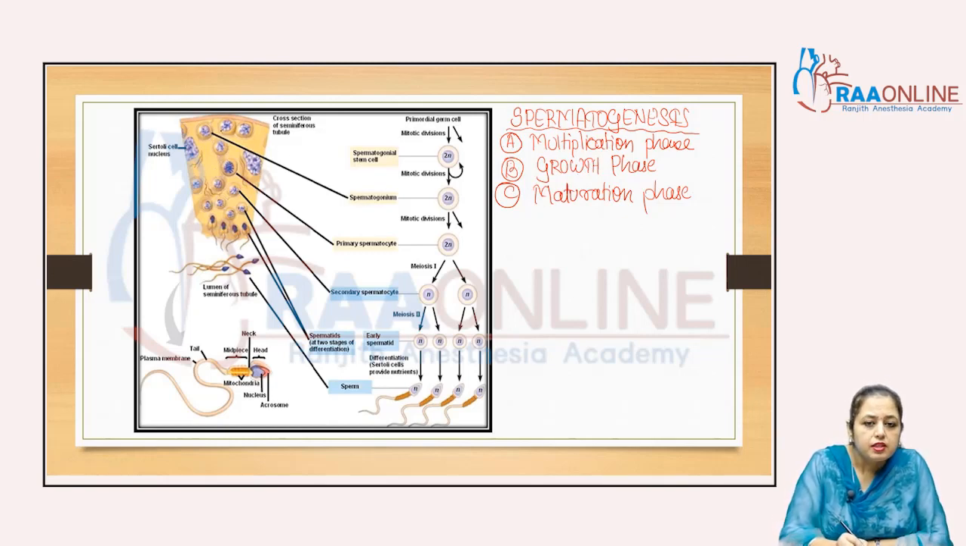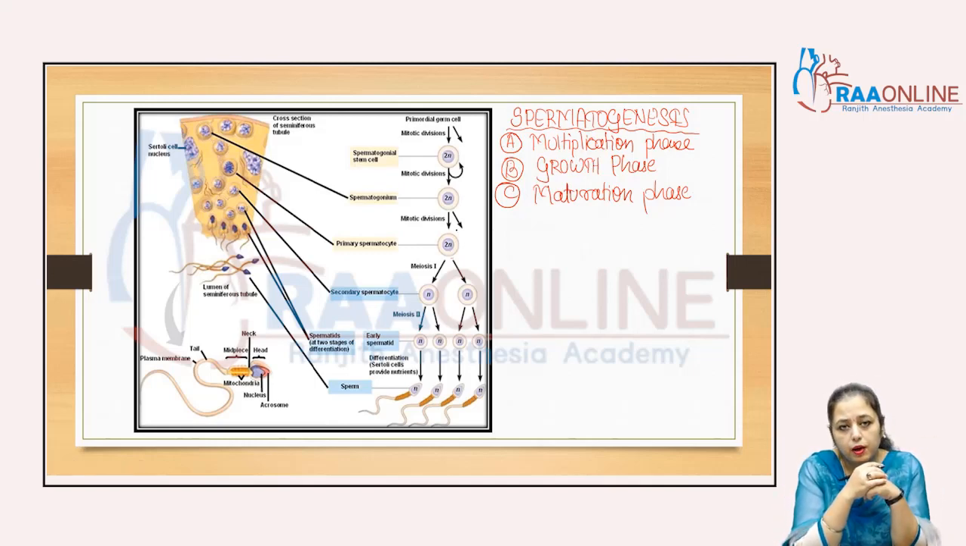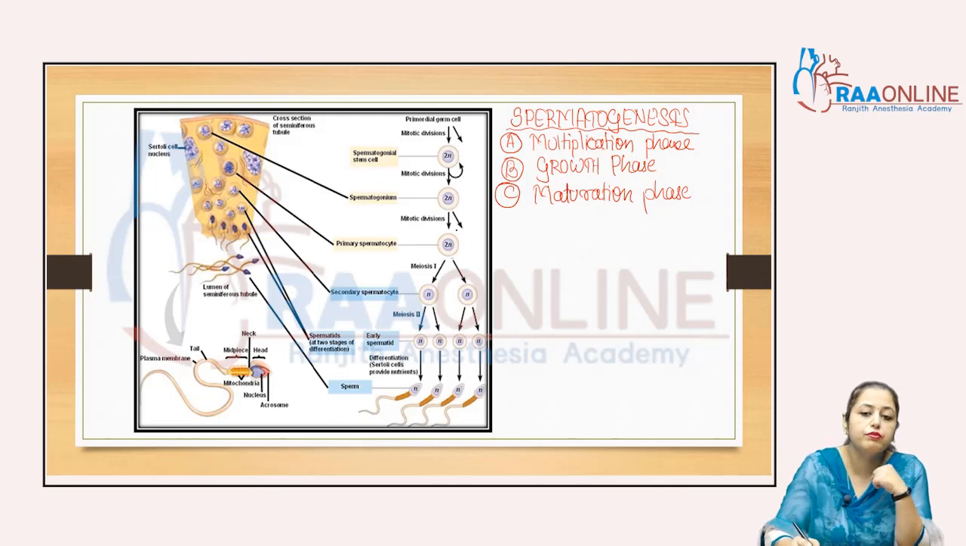So see here, this is the cut section, the cross section of the seminiferous tubule, in which you can see the spermatids, the secondary spermatocyte, then the primary spermatocyte, and the spermatogonium. Through mitotic division, the spermatogonial stem cell divides and forms the spermatogonium. Mitotic division forms the primary spermatocyte, and the ploidy is the same, but in the primary spermatocyte, due to the increased amount of cytoplasm, this is the largest cell of the whole spermatogenesis, right?